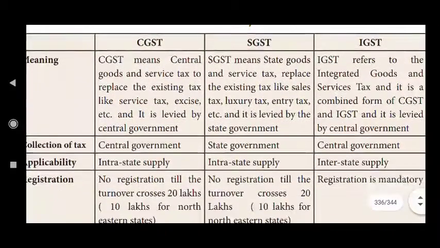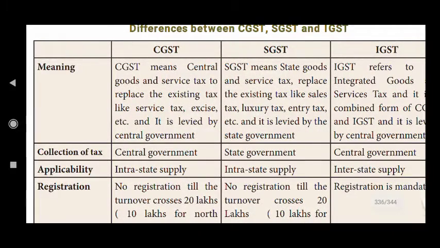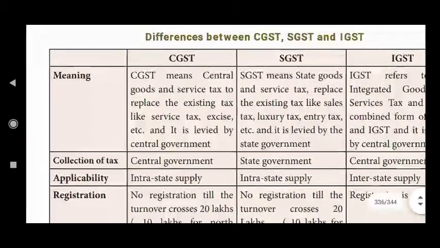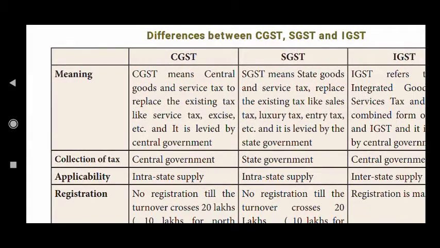Next, we are going to move on to CGST. What is the difference between CGST, SGST, and IGST? CGST means Central Goods and Service Tax, whereas SGST means State Goods and Service Tax.